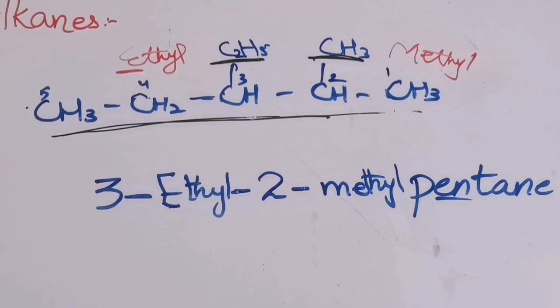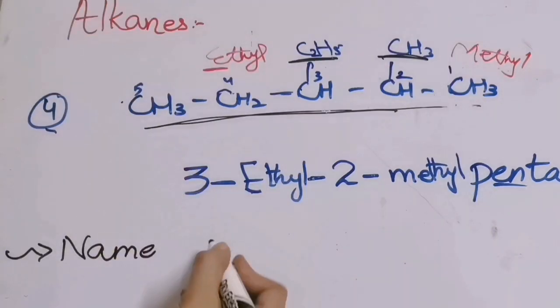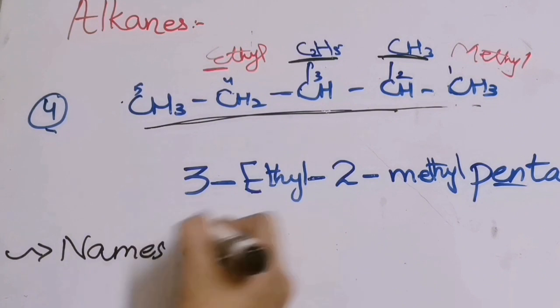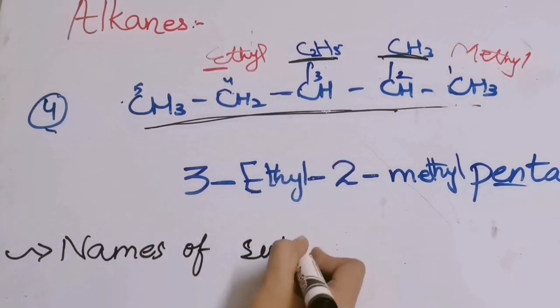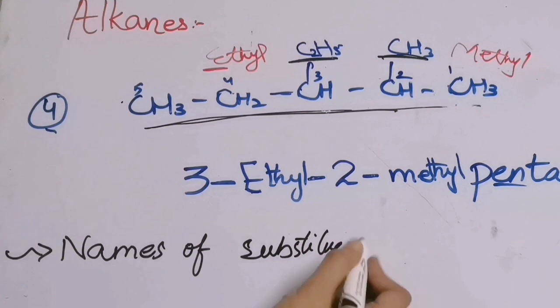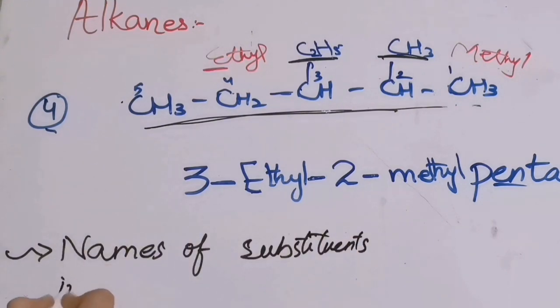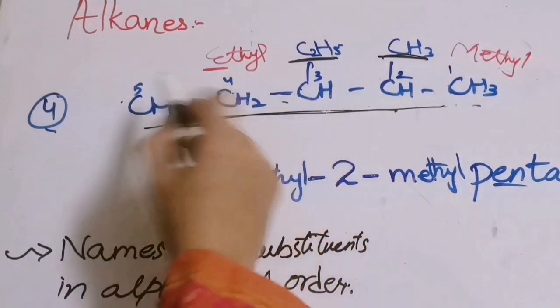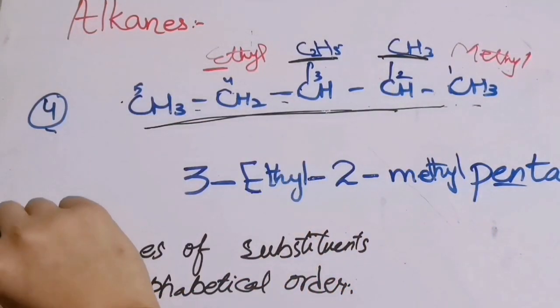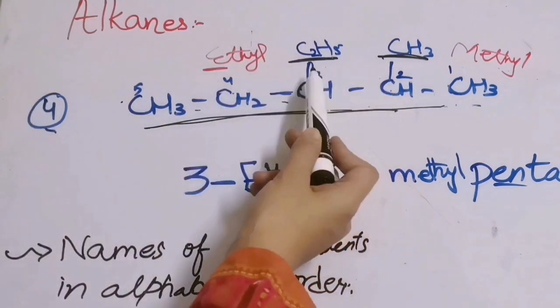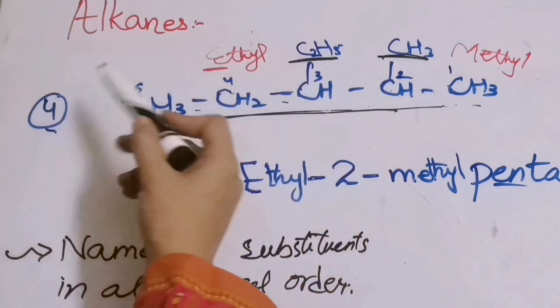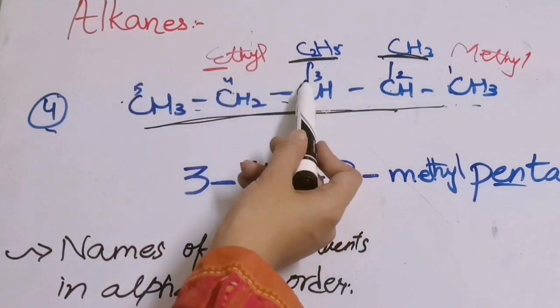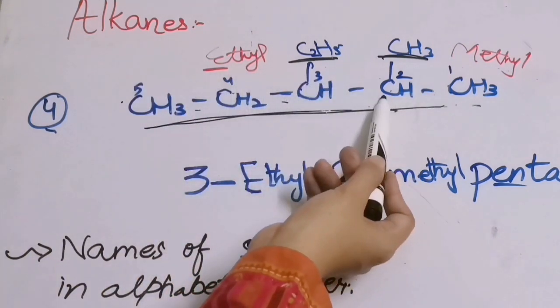So the fourth rule was that we have to write the names of substituents in alphabetical order. Okay, I hope you all understood this. Let me recall the 4 rules that we studied. The first was that we have to select the longest chain. The second rule was that we have to give the lowest number to the substituents. From here when I was giving it, they were getting the numbers 3 and 4, and from here they are getting 2 and 3.